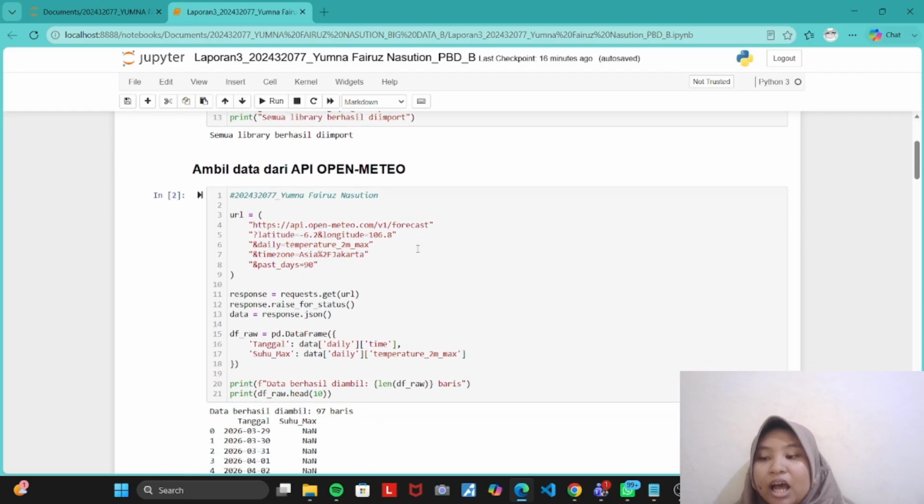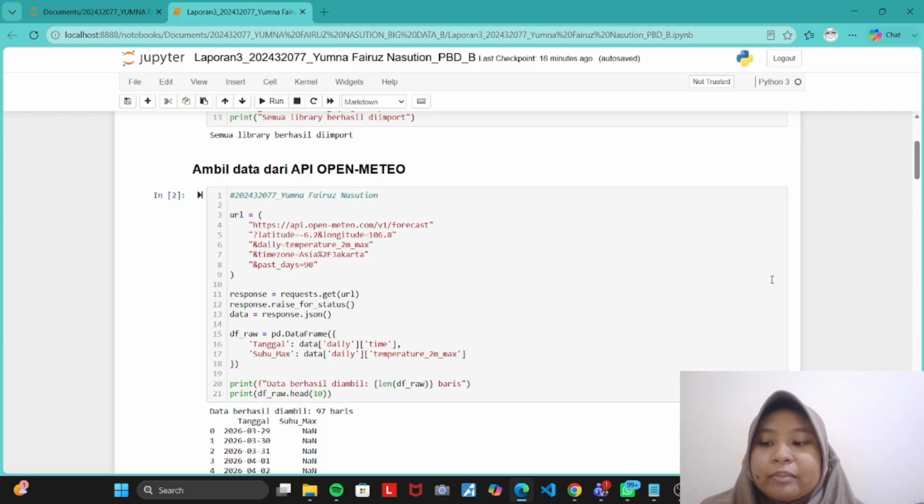Second, I used the requests library to connect to the API and retrieve weather data. The API request was configured using Jakarta's coordinates, with a latitude of negative 6.2 and a longitude of 106.8.